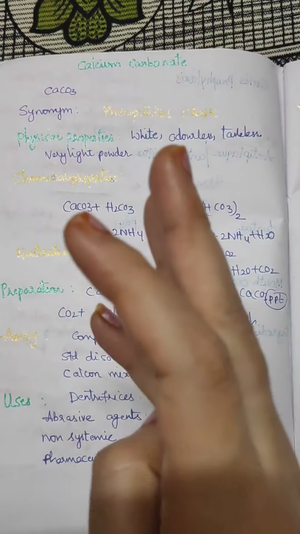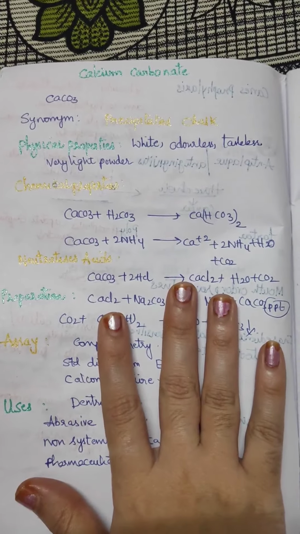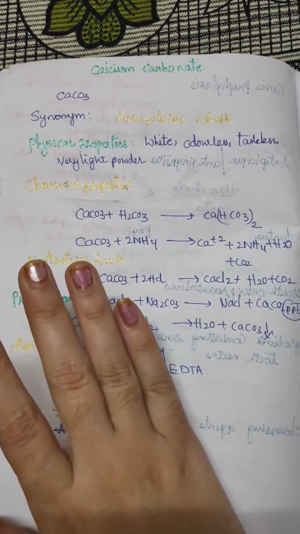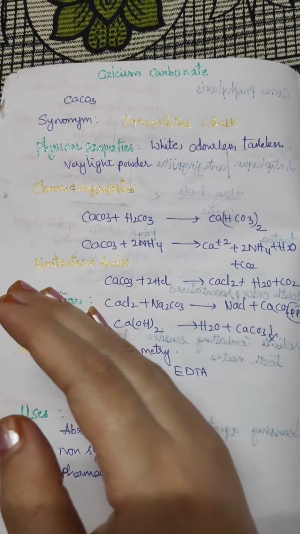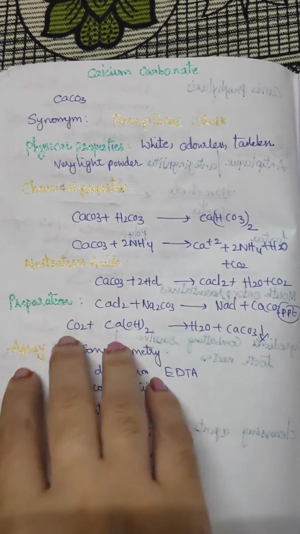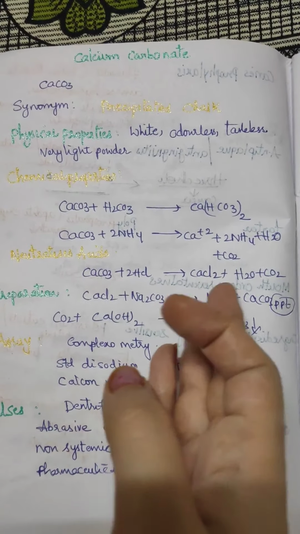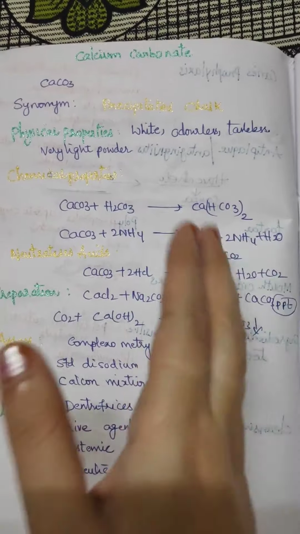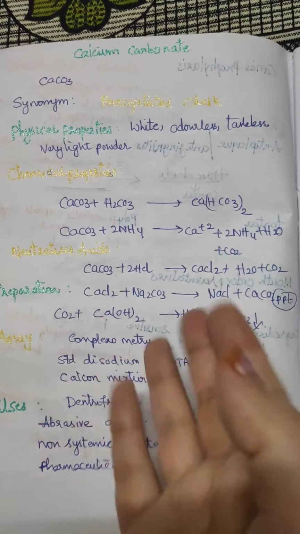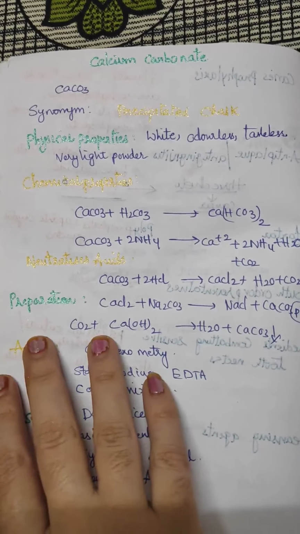Physical properties: white, odorless, tasteless, light powder. It is a base. It has base characteristics. That's why it has neutralization reactions. Calcium carbonate reacts with 2HCl. It gives CaCl2, H2O, CO2. If reversed, CaCl2 plus H2O plus CO2 gives rise to CaCO3. A reversible reaction.